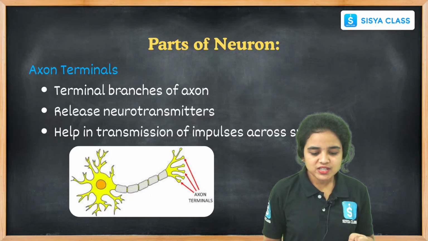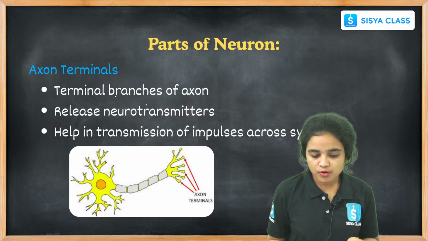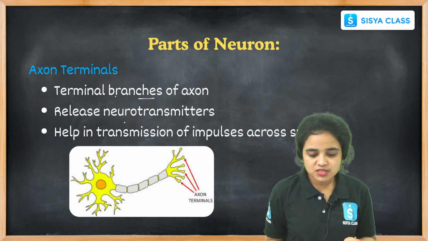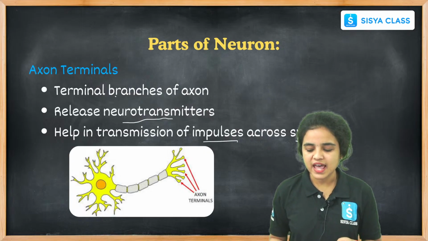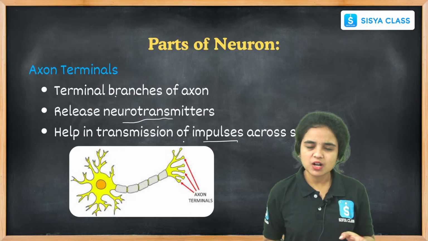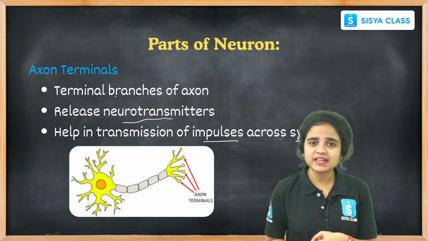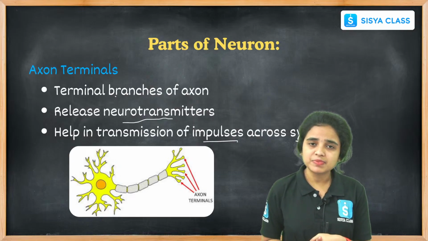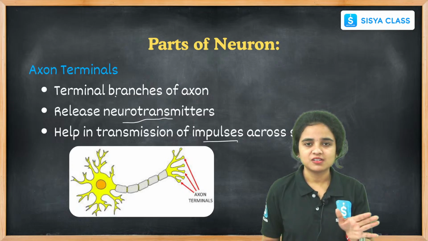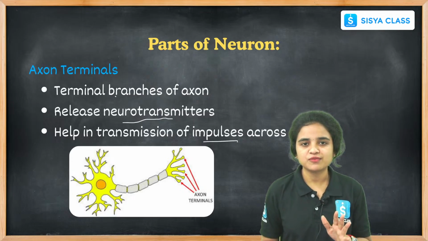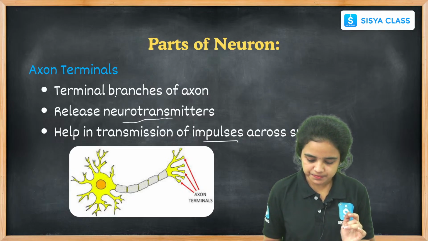While coming to the axon terminals, the ends of the axon are called axon terminals, and they are in the form of branches. They release neurotransmitters and help in the transmission of impulses across the synapse. Right students, their function is to carry signals and information like impulses. They will pass the information from one nerve to another nerve.